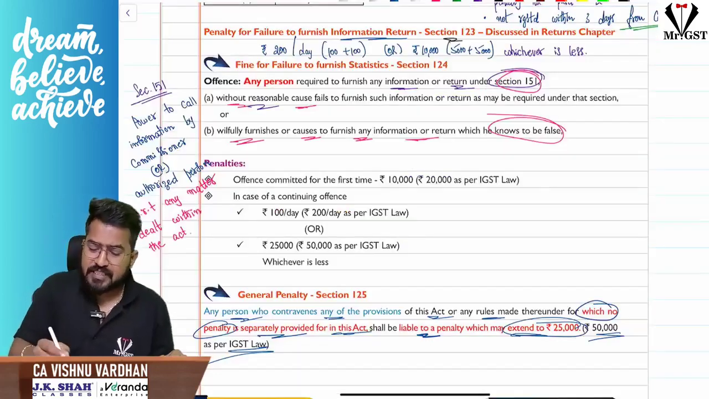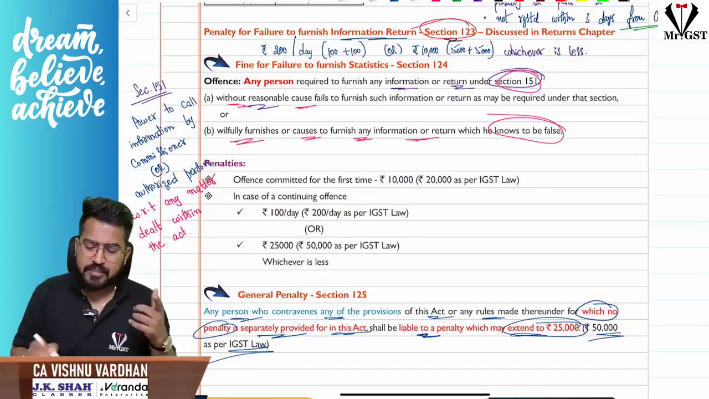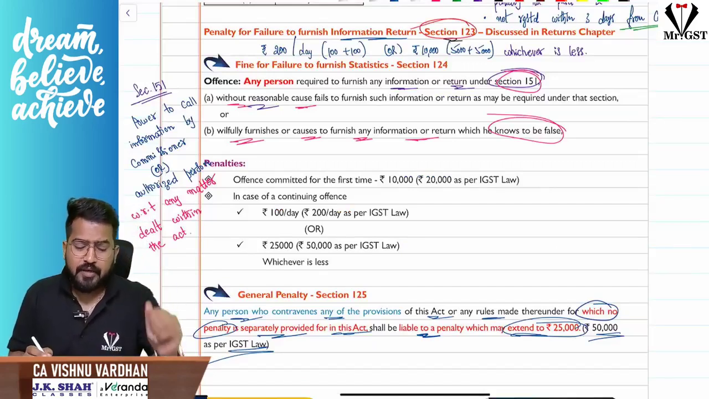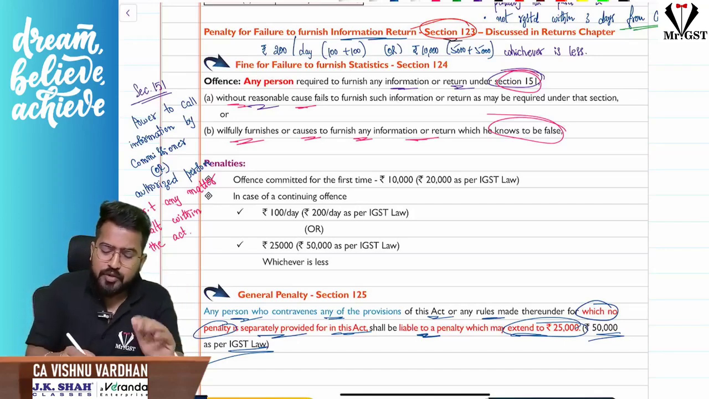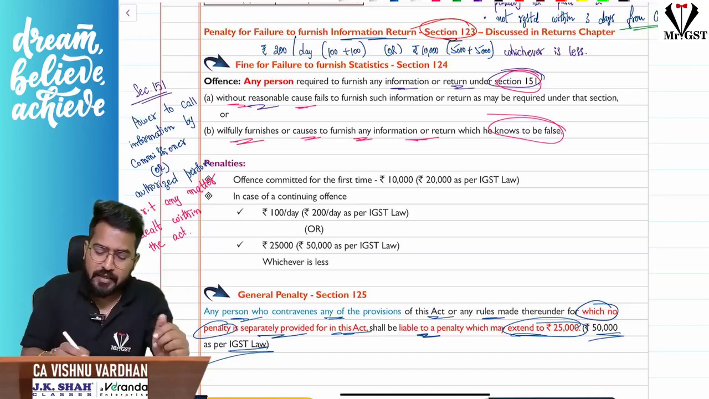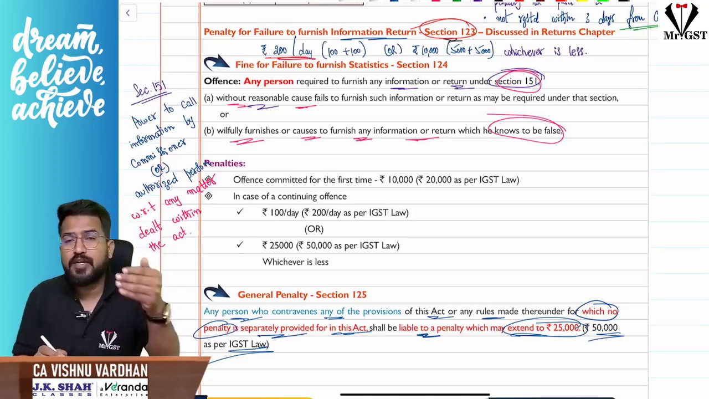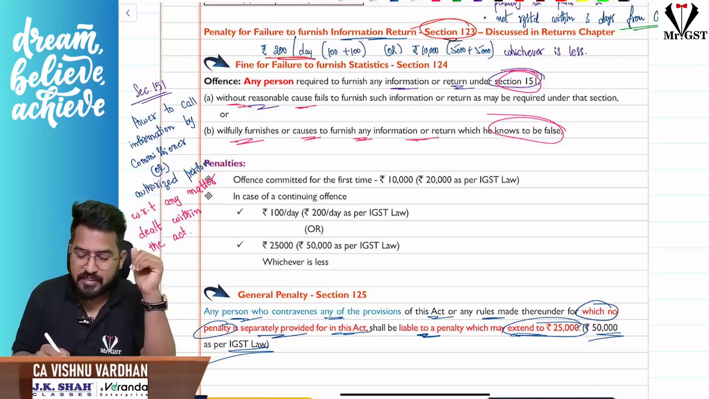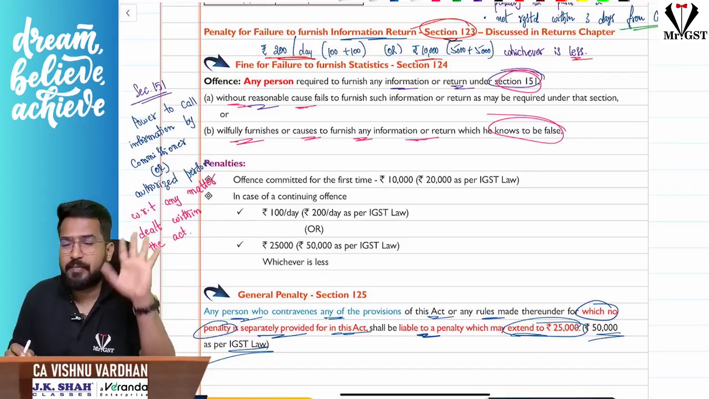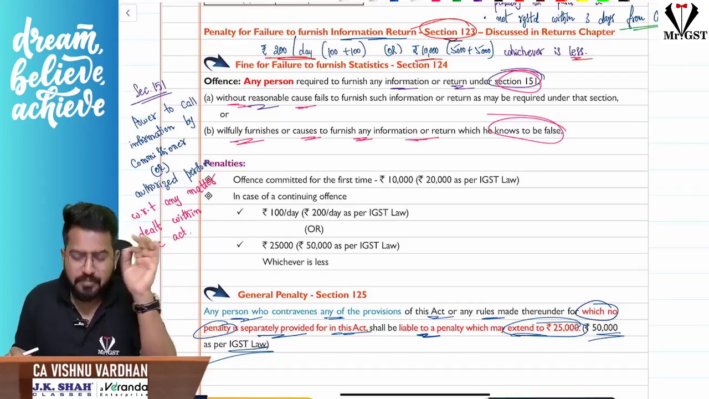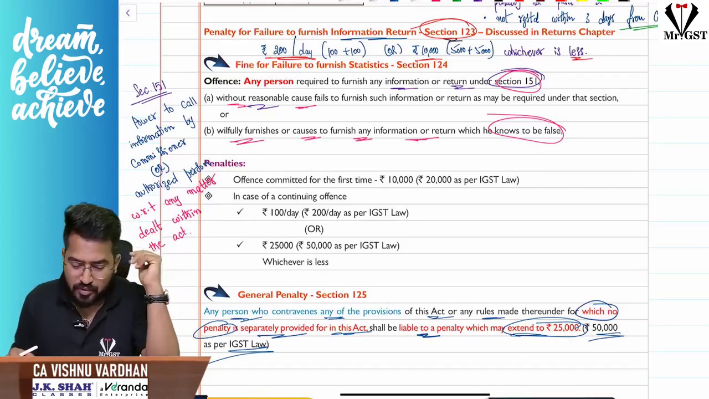Next, section 123 is about furnishing the information return. We have already discussed the information return in the returns chapter. If you fail to furnish it, then the daily penalty is 200 rupees, that is 100 CGST plus 100 SGST, and 10,000, that is 5,000 plus 5,000, whichever is less, will be the penalty. A small section, but be thorough with that. Any MCQ question can be tested.